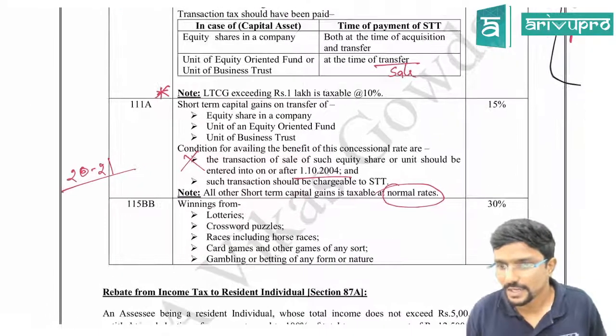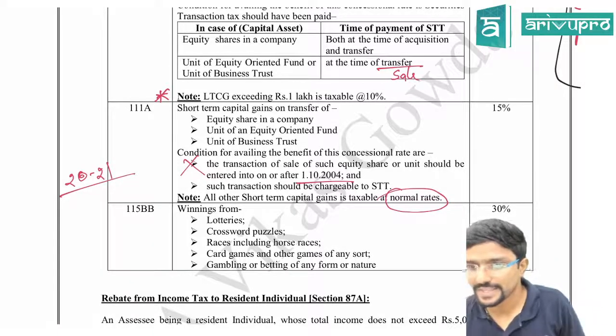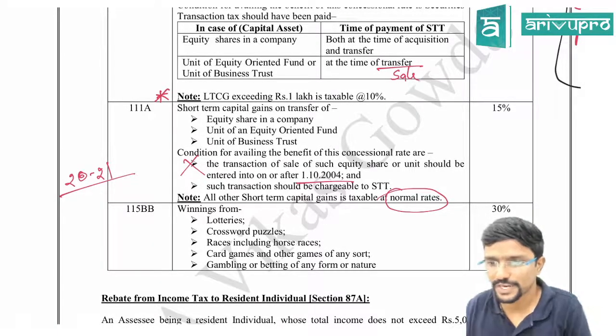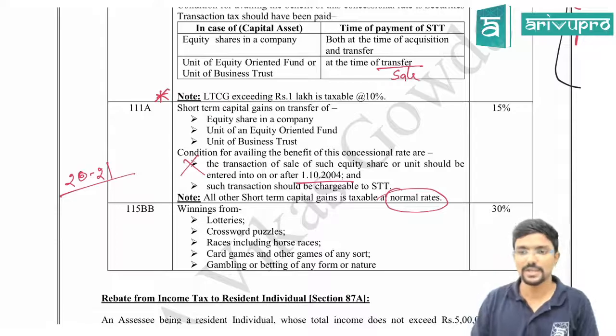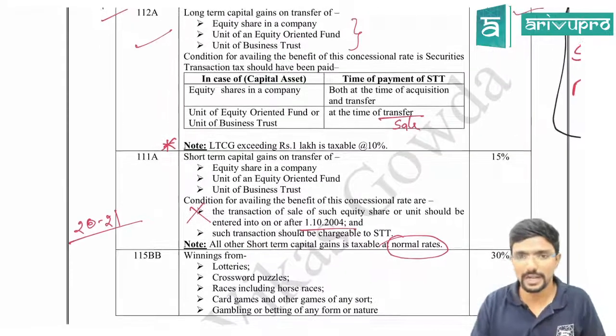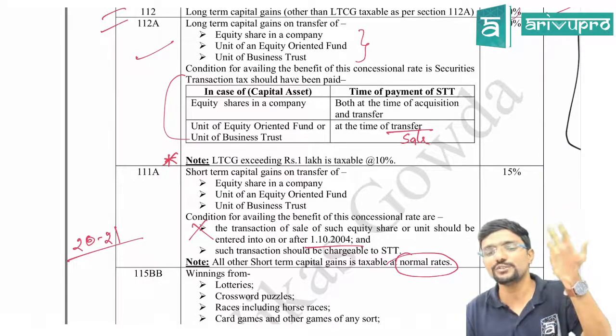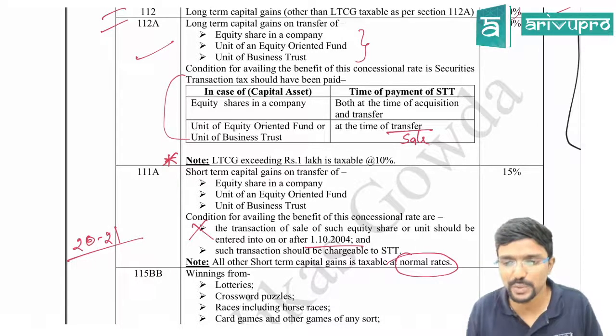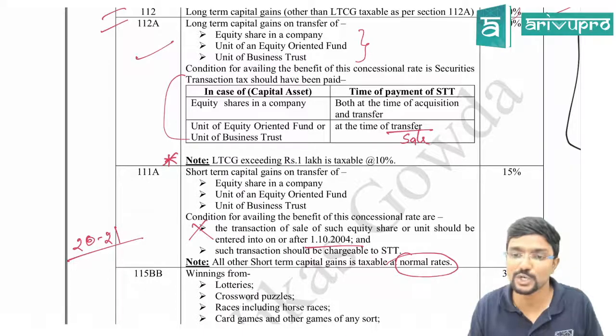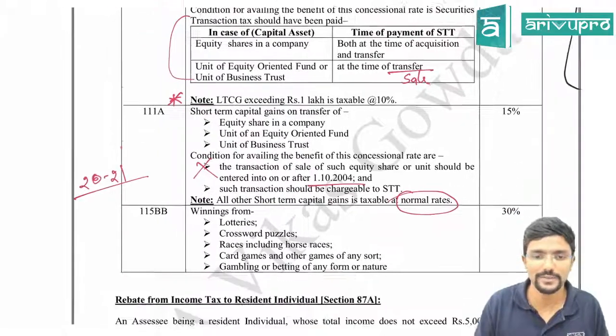Yes, there is a doubt from Bala Sridhar. If I pay STT, fulfilling the condition, of course I need to pay tax at 10%. Yes, madam. If you have not satisfied these conditions, whatever conditions they have given here, then you will fall in the 20% criteria. That is 112. Section 112.